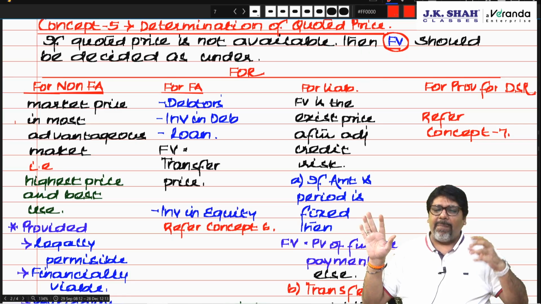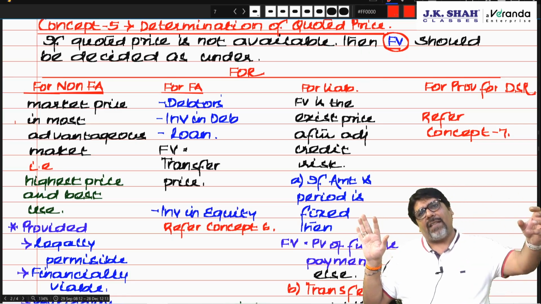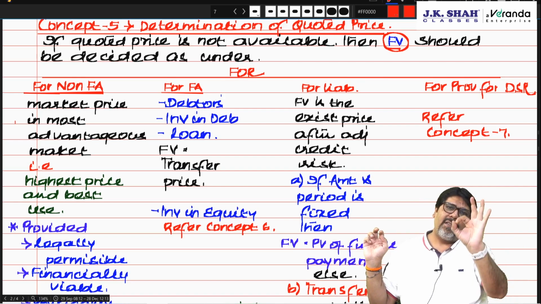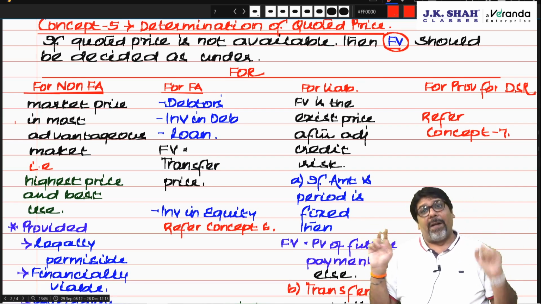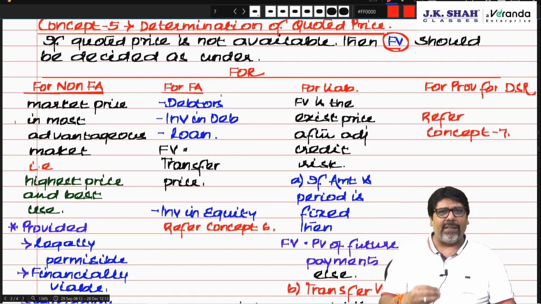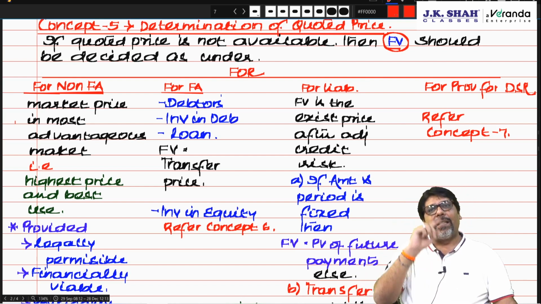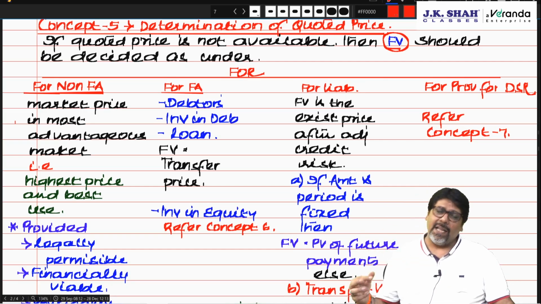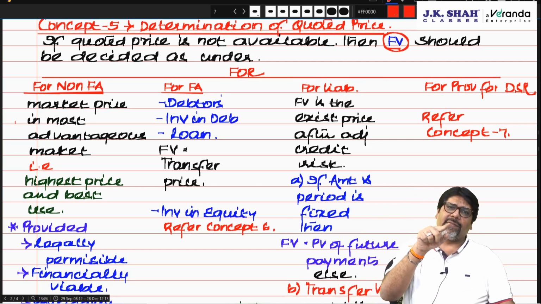Liability where amount and period is fixed: after 5 years, I am supposed to pay 5 lakhs. Then the present value of that liability is your fair value. But if the amount and the period is not fixed, then it is the price at which you can transfer, that means to a person who is ready to take the responsibility of settling the liability in future on your behalf.